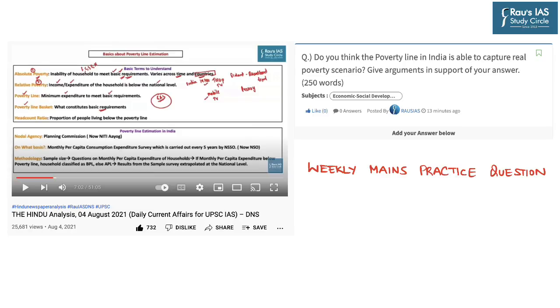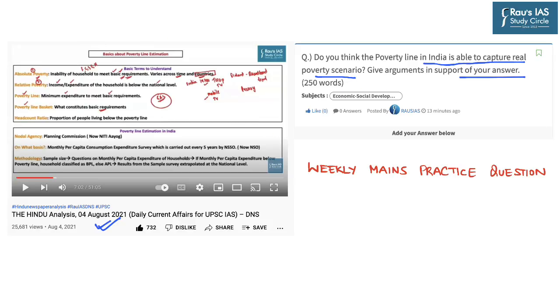Now today's weekly mains practice question from DNS dated 4th August 2021 is, do you think the poverty line in India is able to capture real poverty scenario? Give arguments in support of your answer. Now this question needs to be addressed within 250 words and carries 15 marks.